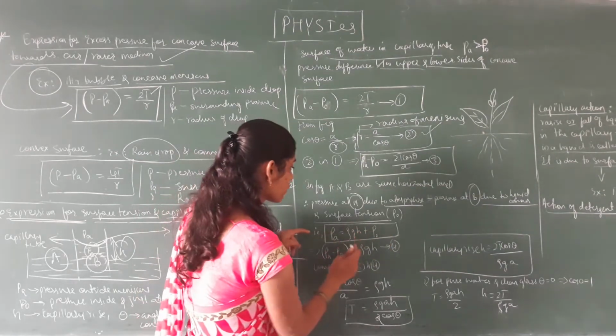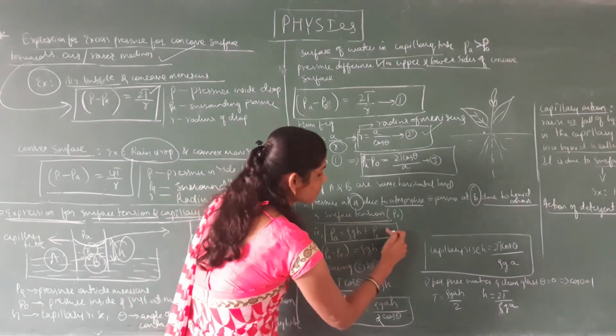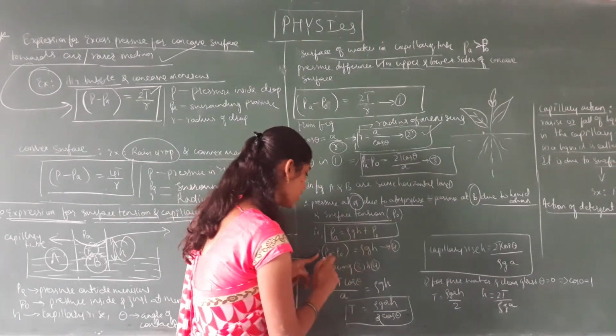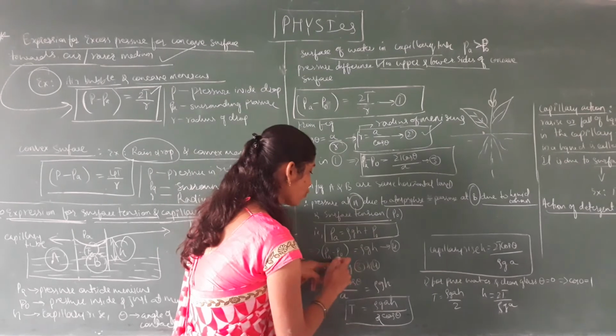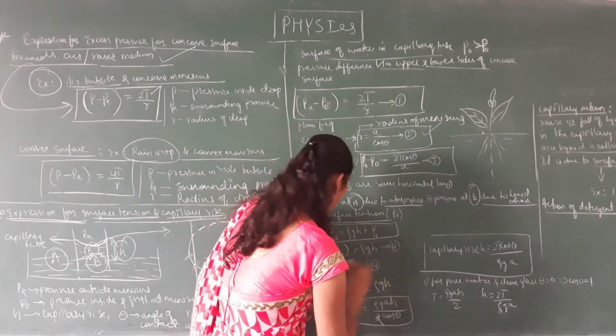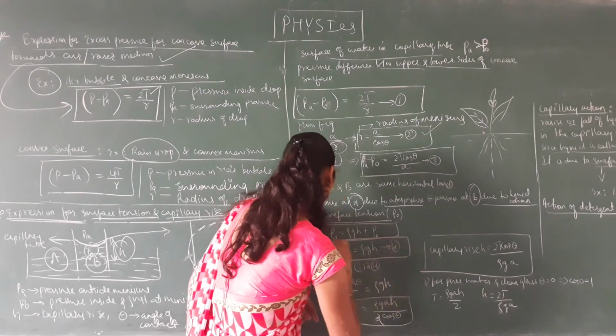So this equation is written as PA. This term is brought to the left hand side, so the sign convention changes, plus becomes minus: PA minus P naught is equal to rho GH. Consider this as equation 4.